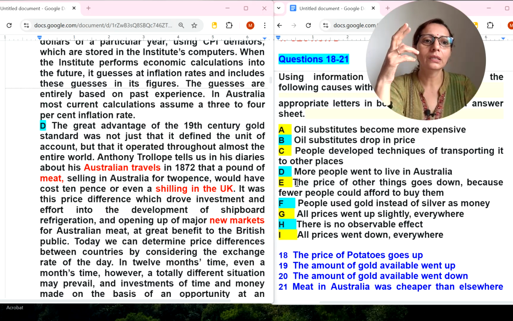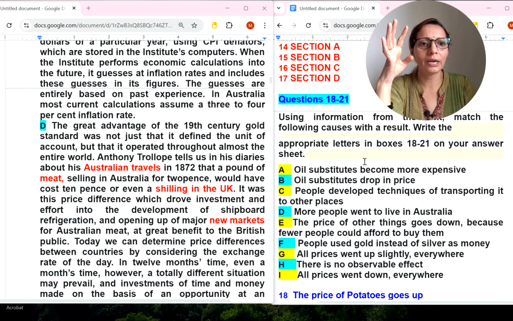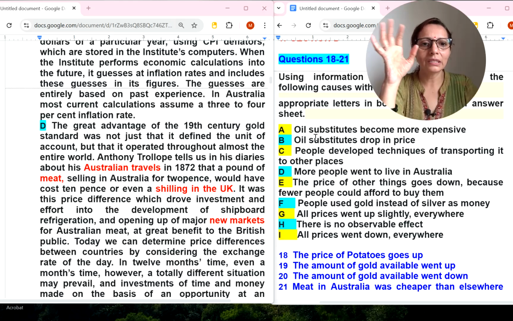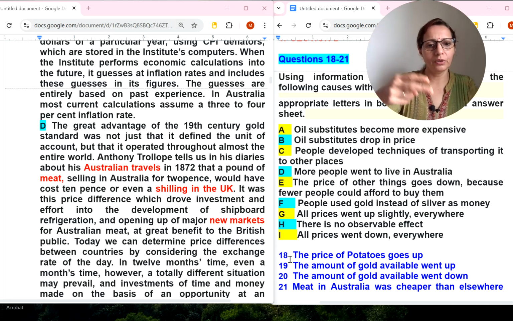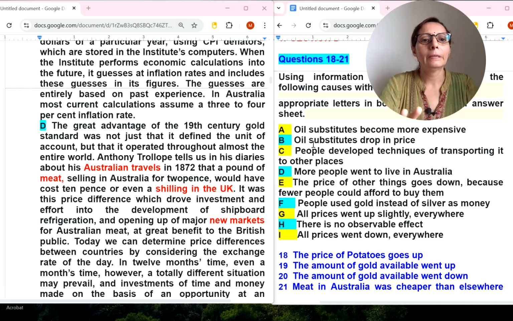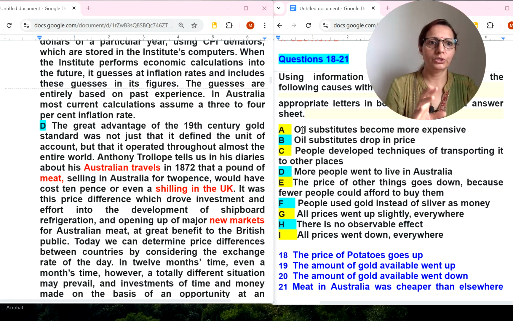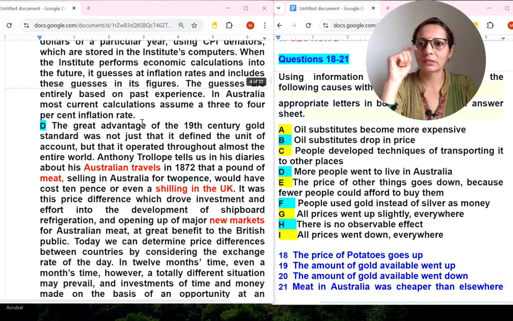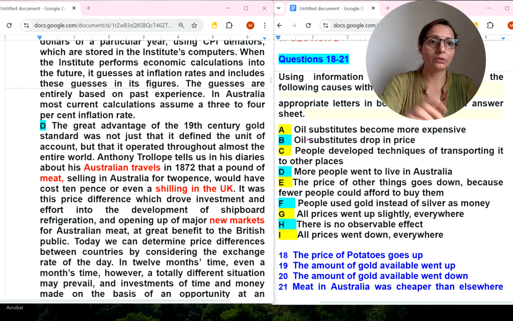These are the causes, and A to I are the results. So write the appropriate letters in boxes 18 to 21 on your answer sheet. That is clear. These are the options we have to select for question numbers 18 to 21. First, I will go through all the options. So here, oil word I can see. See this oil word. It was in one paragraph, so definitely I will directly go to that oil word also.